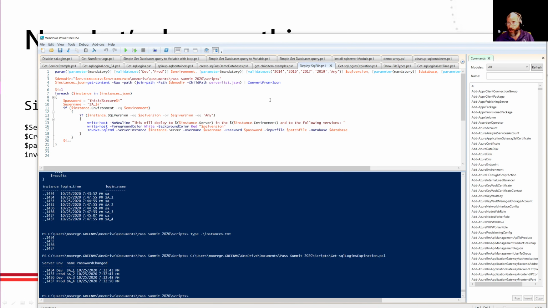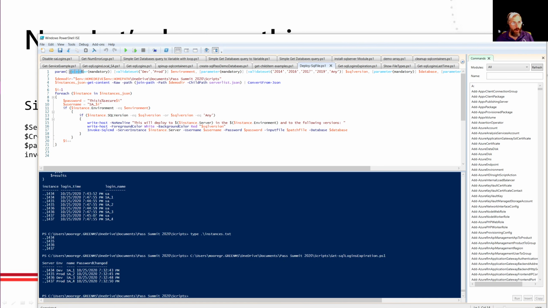Now, the first thing I'm going to talk about here are parameters. We haven't used these in our scripts before, but we've seen commandlets that had parameters. That's how we told the commandlet what we wanted to do. Parameters let us pass information into our own scripts. And by the way, you notice I called this deploy SQL file, so again, I'm using it as a verb noun. It's basically going to be treated like a commandlet.